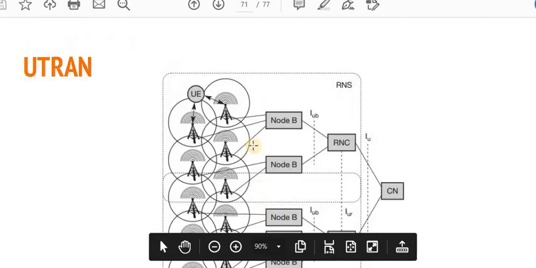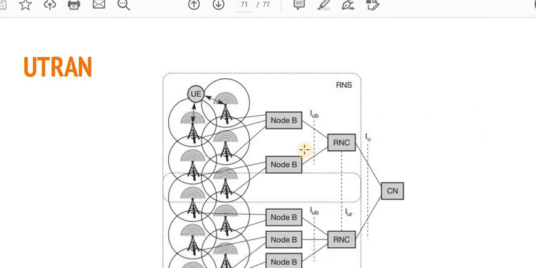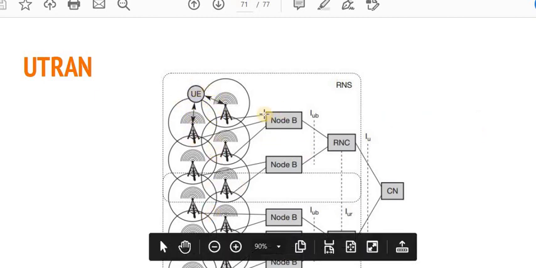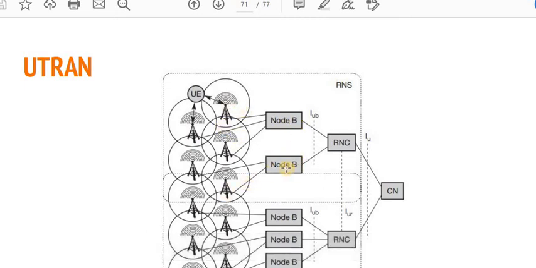What is handover control? When a user equipment moves from one area to another, the Node B has to be switched, and the RNC may also have to be switched. So there are the intra-domain handoff and the inter-domain handoff. When the UE moves from one Node B to another Node B, that is called intra-domain handoff.